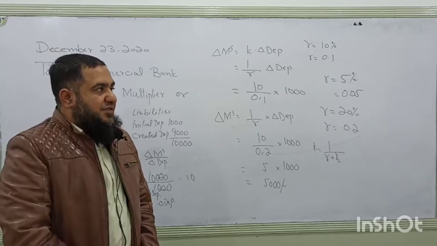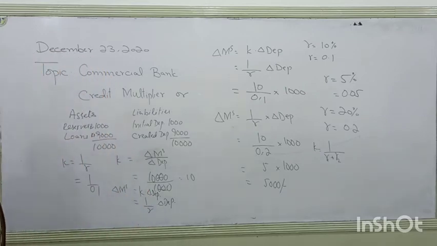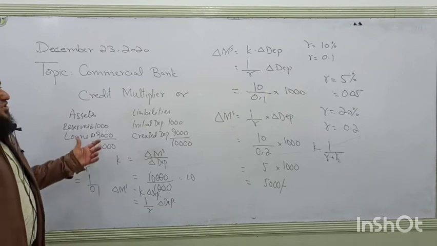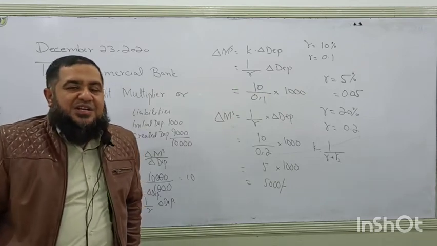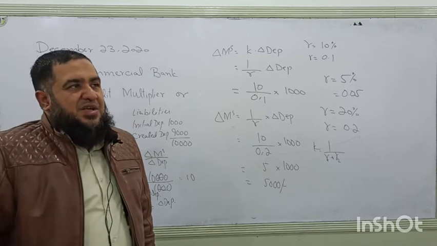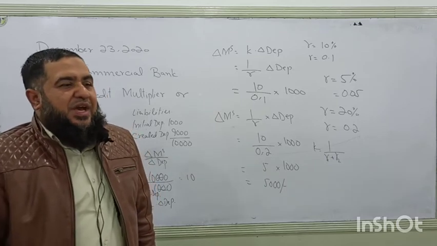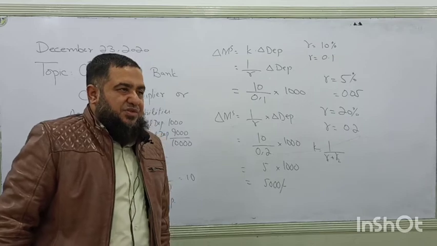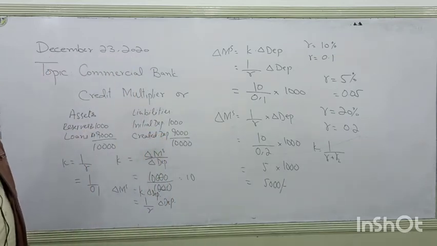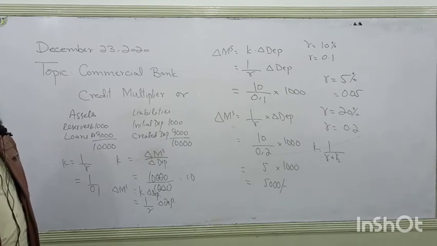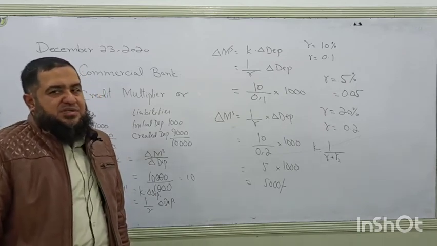So the first source of money supply is the commercial bank, and how the commercial bank is able to create more money by using the credit multiplier, or money multiplier. This is the main thing. We have a question in our MCQs most of the time. They give us two things: this is the total money supply, and this was the initial deposit.